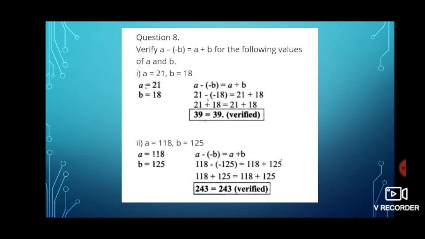Next one is verify a minus of minus b is equal to a plus b for the following values. Now I'll explain one and you please go through the other. a is equal to 21, b is equal to 18. Now I am taking the left hand side and right hand side. First, a minus of minus b, 21 minus of minus 18, 21 plus 18, we get 39. Here a plus b directly, 21 plus 18, we get 39. Both are the same. Yes, it is verified. So one more, you please go through, children.